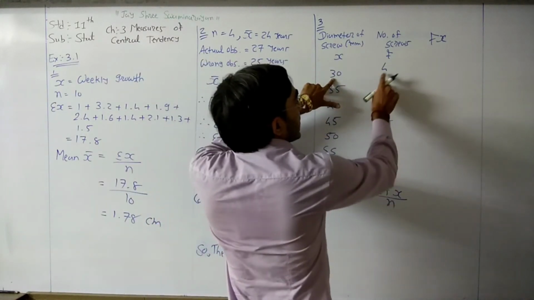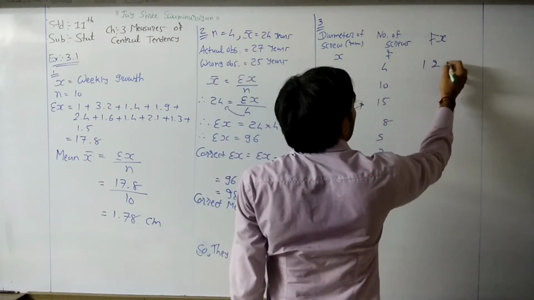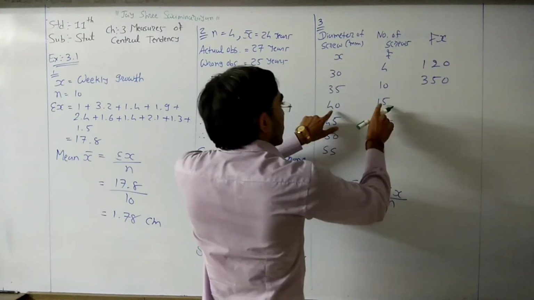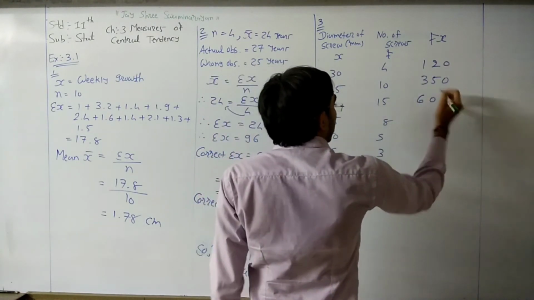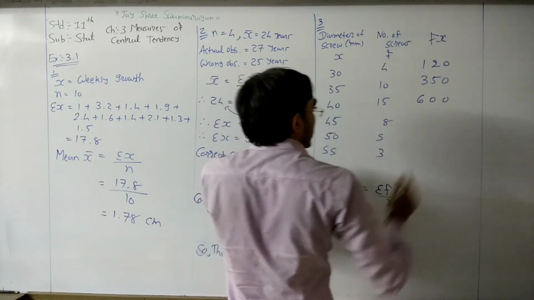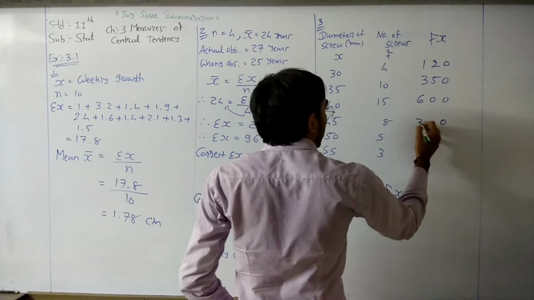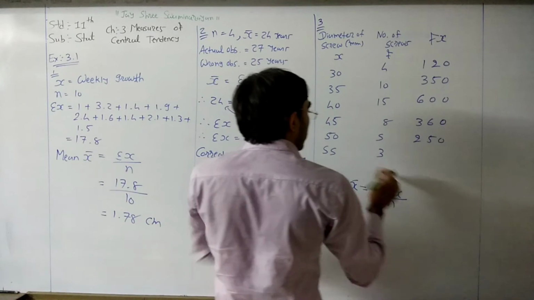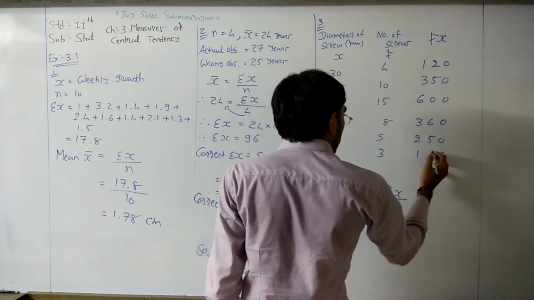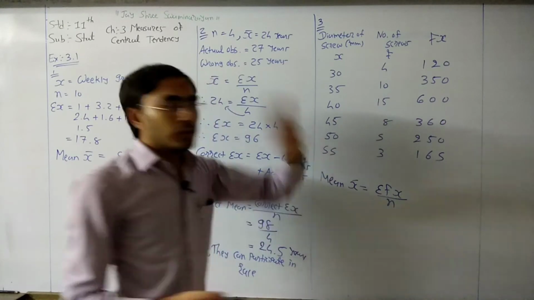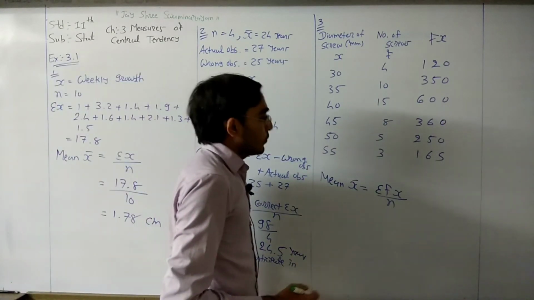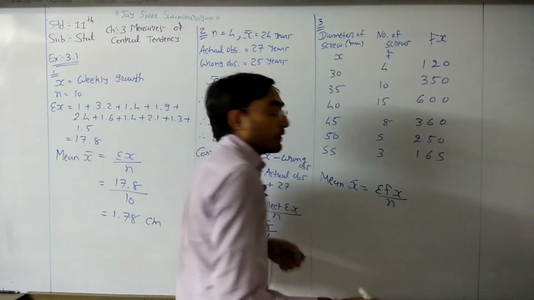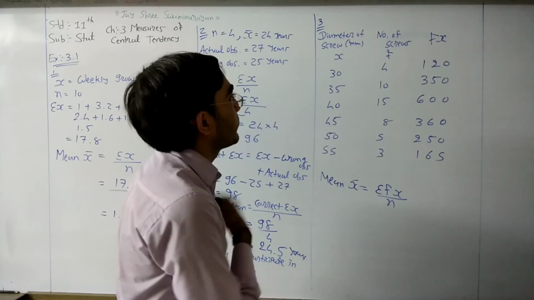So first of all, 30 multiplied by 4 is 120. 35 multiplied by 10 is 350. 15 multiplied by 40 is 600. 45 multiplied by 8, 8 fives are 40, 32 plus 4, 36, so 360. 50 into 5 is 250. 55 into 3 is 165. You can use the calculator. Now we want the addition of fx, so at last we want the addition of fx.